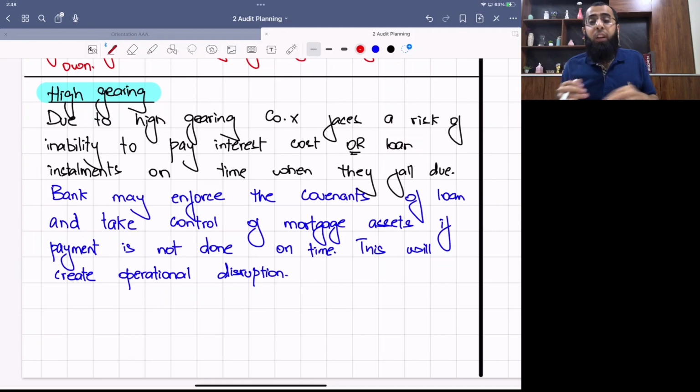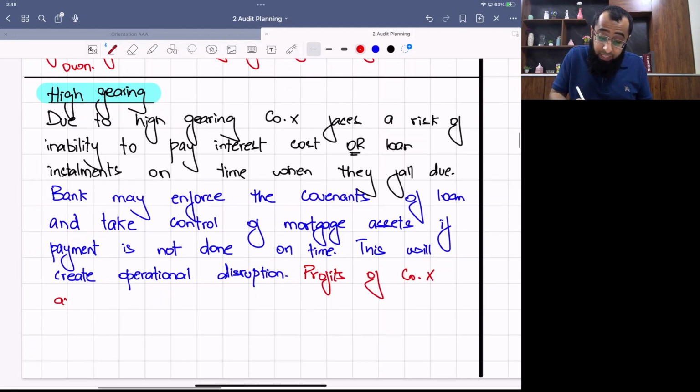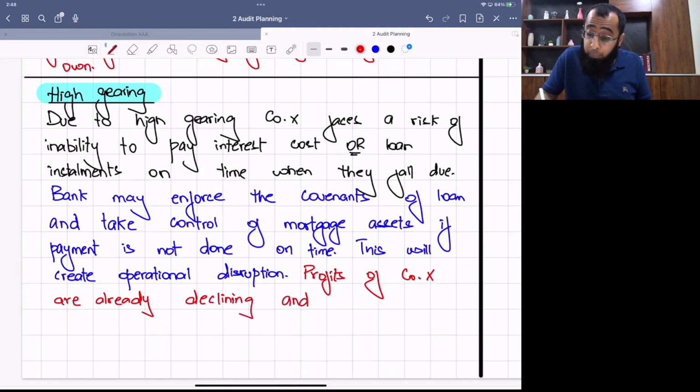Let's assume that scenario. For example, if the profits are declining, if the sales are declining, if the cash flow is already facing a burden. So an evaluative comment can be that declining profit margins increase the risk of the company's inability to pay the loan on time. Because when there are declining profits and declining cash flows, in those times we face difficulty in our fixed cost payment. Profits of company X are already declining, we are just assuming this situation, and they have fallen by X percentage.